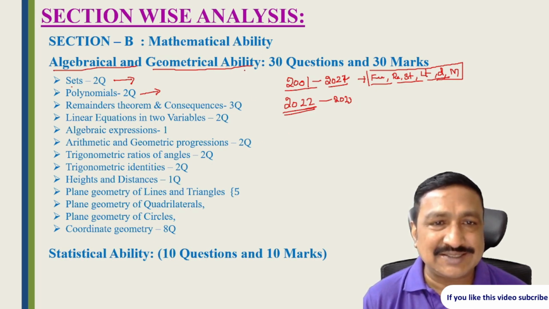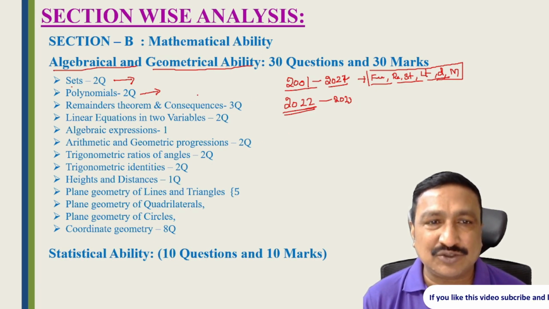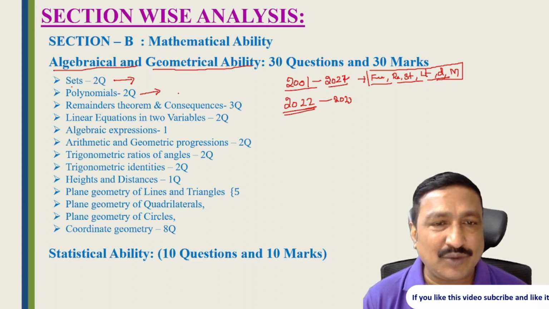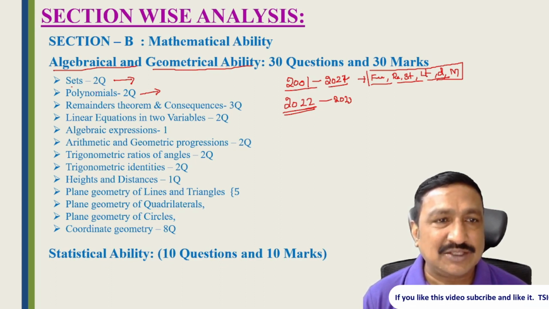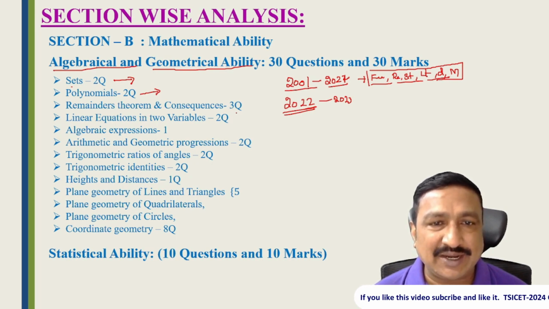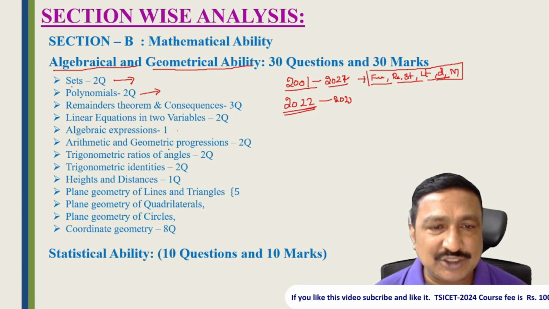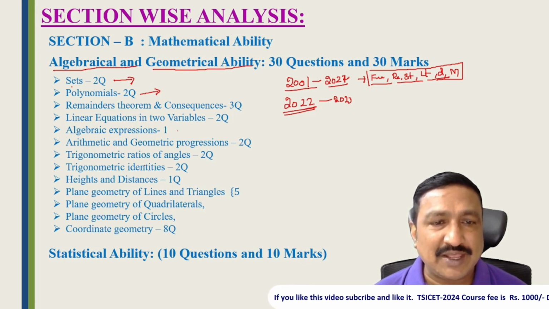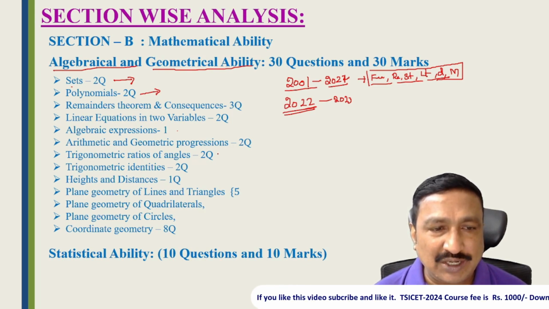So in this case, I cannot give the exact question numbers, right? But the weightage I can say exactly. Sets are 2 questions, polynomials are 2 questions, remainder theorem and sequence 3 questions, linear equations 2 questions, algebraic expressions 1 question, and arithmetic and geometric progression 2 questions. Trigonometry ratios, total trigonometry they are asking 5 questions.